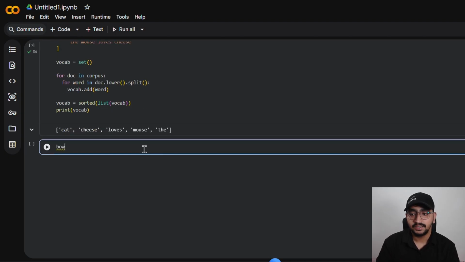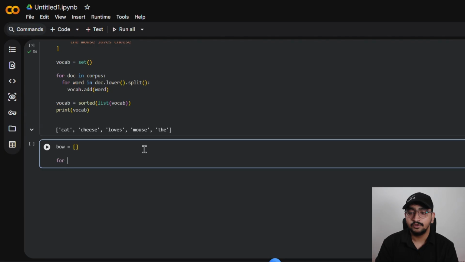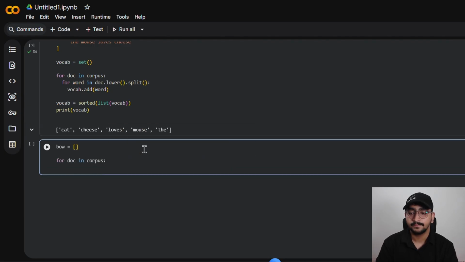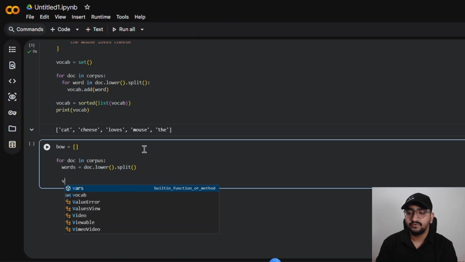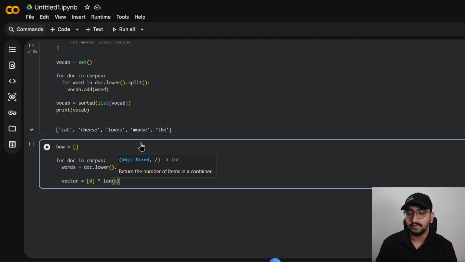Now we need to create the actual term count, which is our bag of words matrix. Let's create an empty list called bag of words, which will hold the final vectors. We will loop through each document in our corpus once again and split the document into a lowercase list of words. Now we will initialize a temporary vector filled with zeros, matching the exact length of our vocabulary.